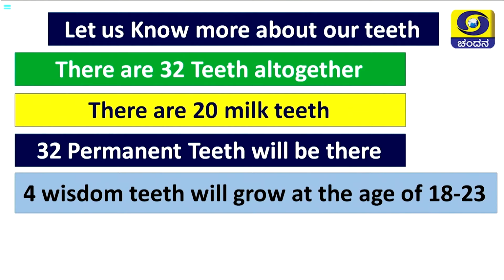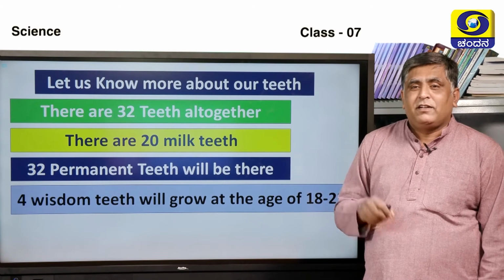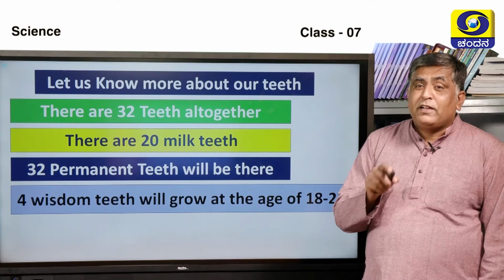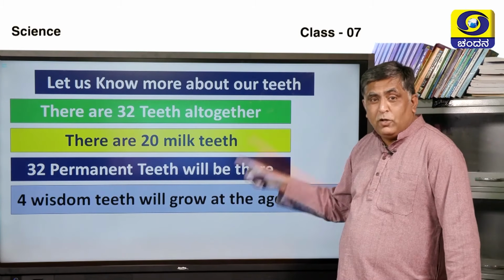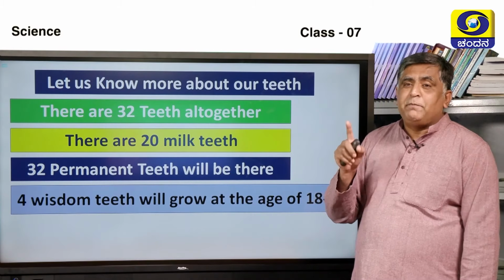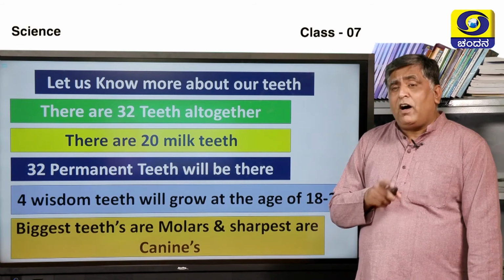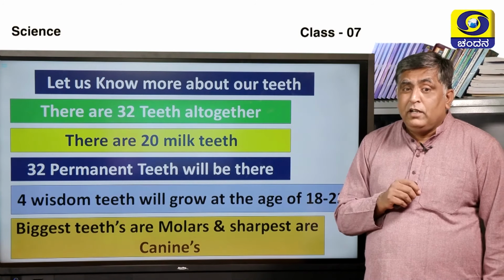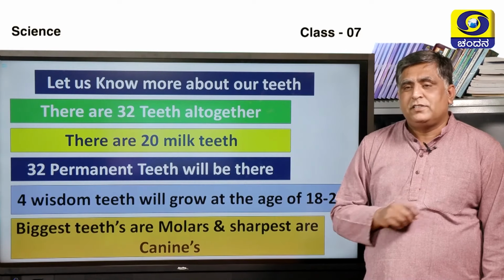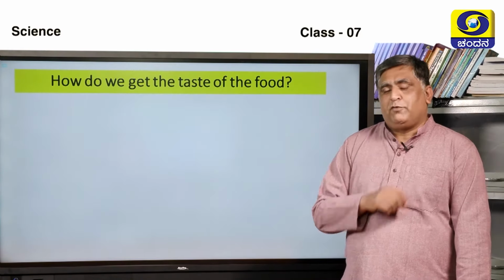If you have elder brothers or sisters, you ask them, they might be complaining about headache or toothache. Why? Because they might be getting these wisdom teeth. So 32 altogether we have, and 28 plus 4, the 4 extra teeth are wisdom teeth. The biggest teeth are molars, but the sharpest are canines, because the canines help in tearing of food.